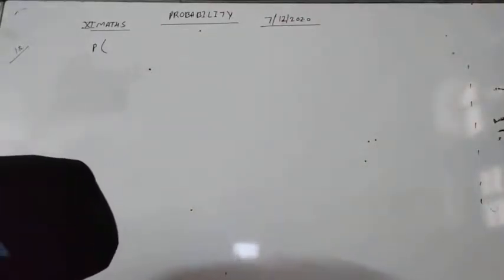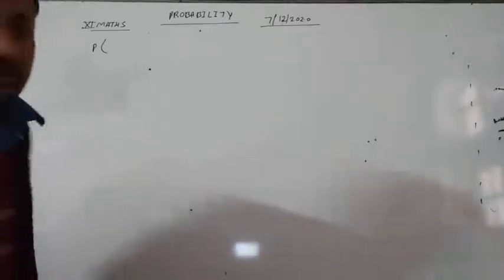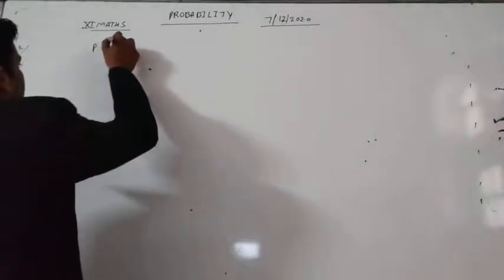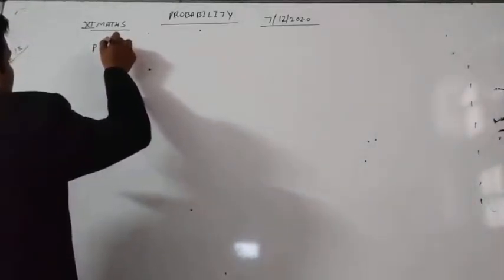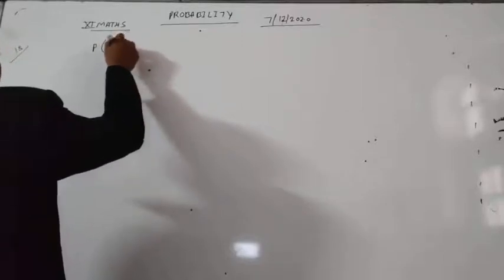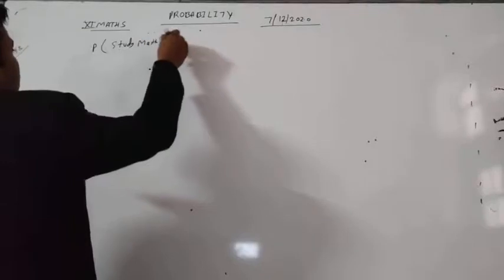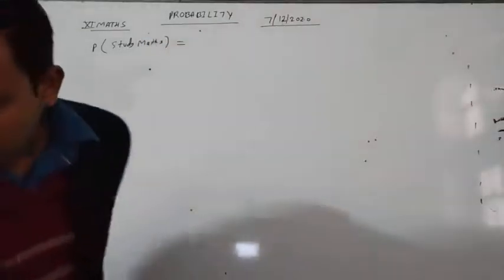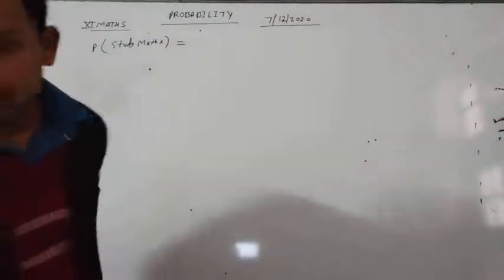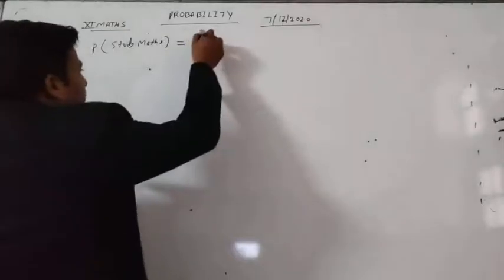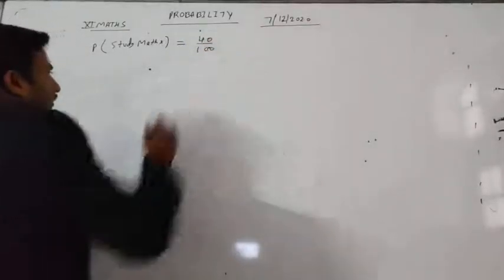So we are given the probability of a student who studies maths, which is 40%, so we can write 40 by 100.